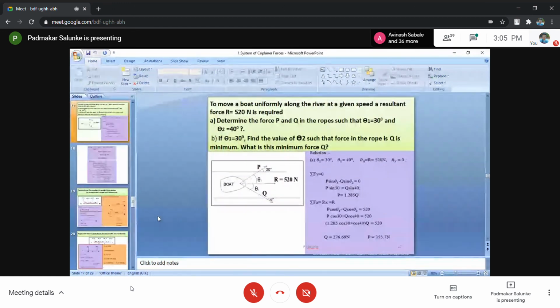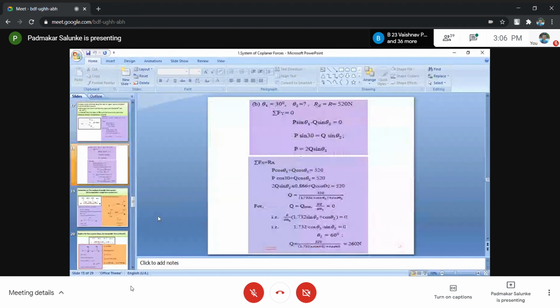In the first part, angles were given. So for known angles, the magnitude of Q you calculated was 276. But in the second part, it was asked to calculate the same thing, but that Q must be as minimum as possible. Because of that reason, out of two angles, one angle was missing.